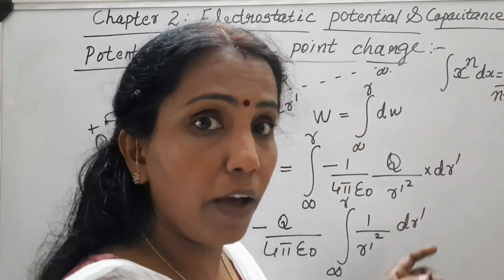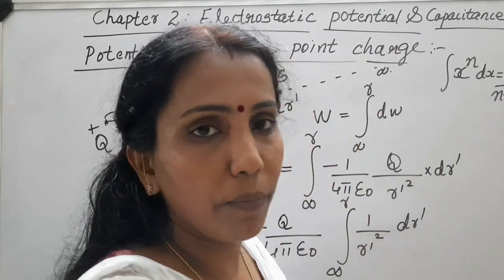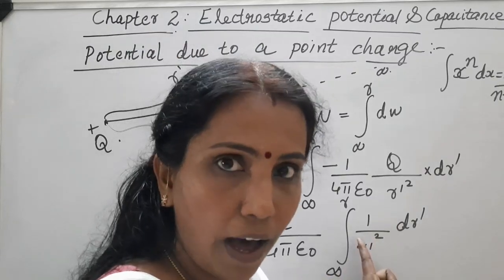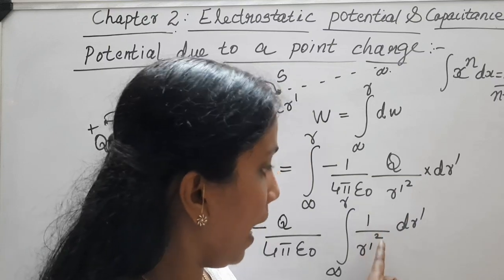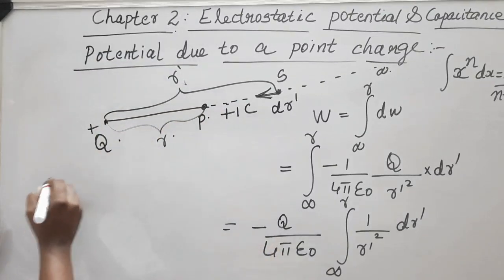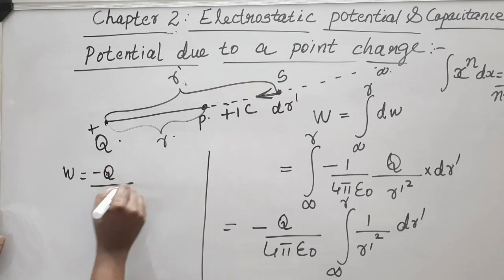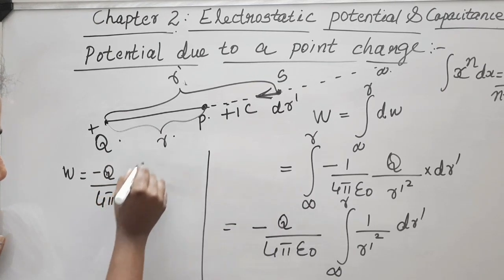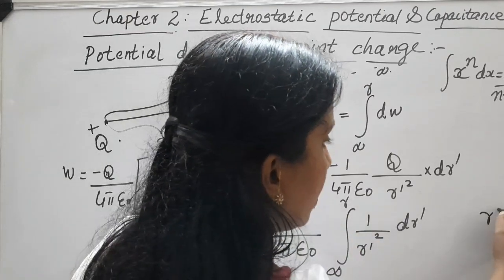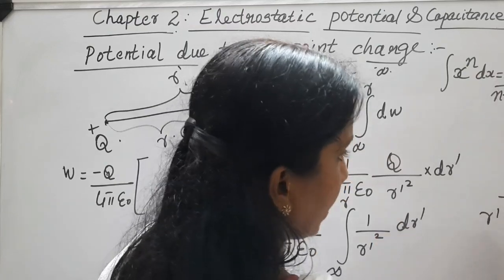What is the rule we have to use? Integral x raised to n dx is equal to x raised to n plus 1 by n plus 1. So here, in the place of x we have r dash, and in the place of n you have 2. So by integrating this, we'll have W is equal to minus Q divided by 4 pi epsilon 0 into, what will we get by integrating? R dash raised to minus 2. That's how you can write. So n becomes minus 2.